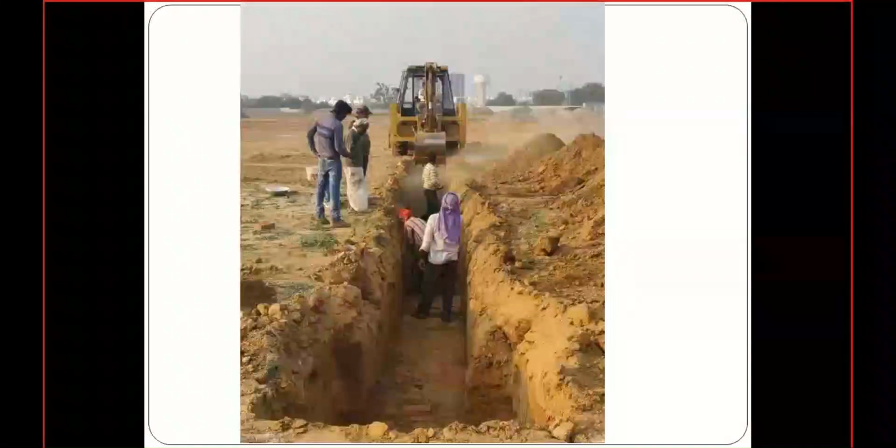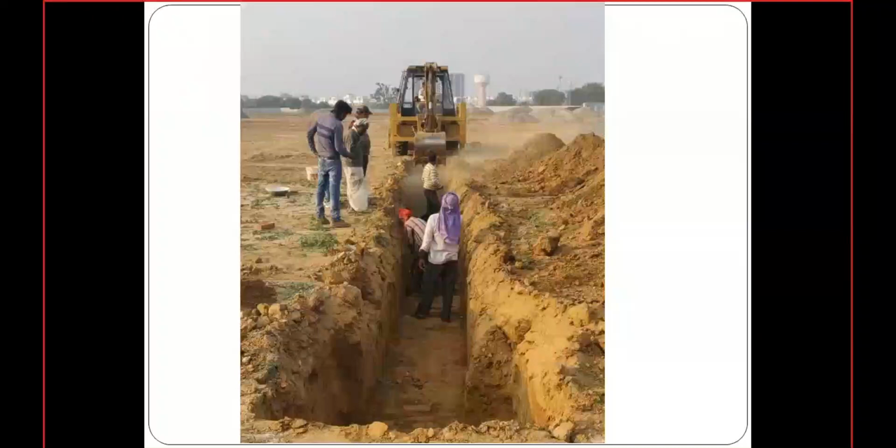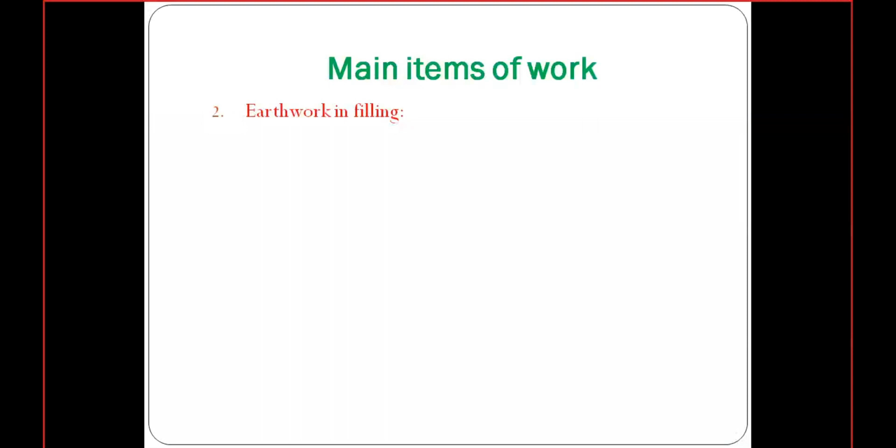This is an example of an earthwork trench, a trench for casting the foundation. I am showing a small example. After that we require filling. Whenever excavation is completed, we cast the foundation and construct the plinth walls, whatever walls are below the superstructure. After completing, what do we require? We require earth filling. So the next item will be earthwork in filling.